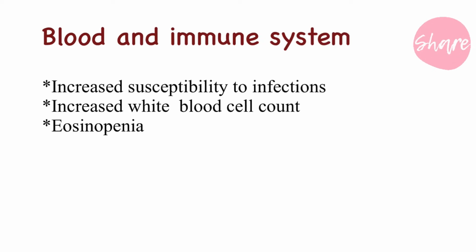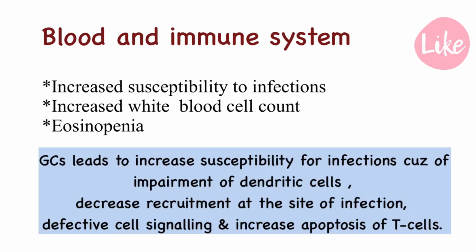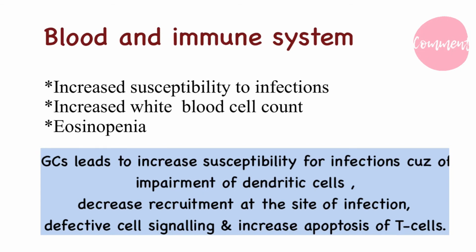In blood and immune system, there is increased susceptibility to infections. Glucocorticoids increase RBCs, platelets and neutrophils but decrease lymphocytes, eosinophils and basophils because of sequestration in the tissues. Increase in susceptibility for infections is because of impairment of the dendritic cells, decreased recruitment at the site of infection, defective cell signaling, and increased apoptosis of the T cells.